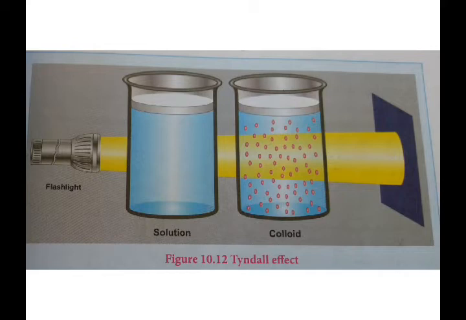See here, they are taking two beakers. First is a true solution. Next is a colloidal solution. Once light is passed through the colloidal solution, the path of the beam is clear. Whereas see the first beaker, in the true solution the path is not at all seen. In the case of colloidal particles, we can see the clear path of light. That is the most important one. We call it scattering also. So the scattering of light by the colloidal particles is called the Tyndall effect.